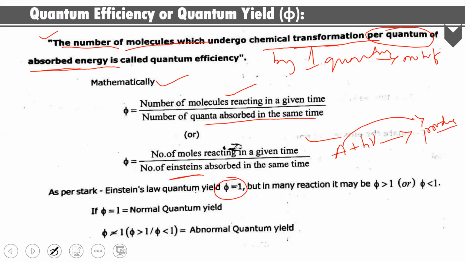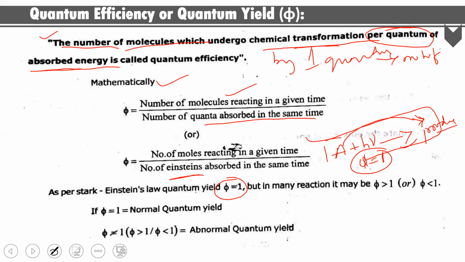If it happens like this, this reaction has yield phi equal to 1. This type of reaction will obey the Stark-Einstein law.